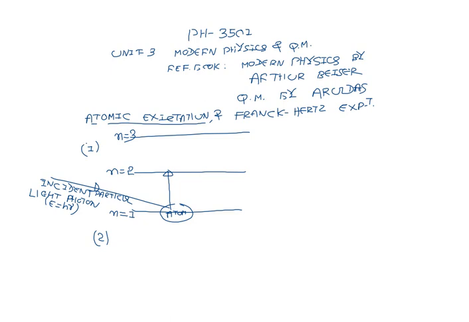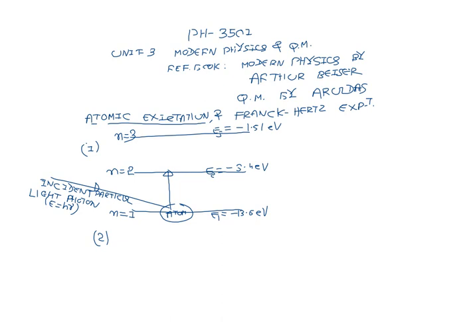Suppose I consider the hydrogen atom, with which you are very much familiar. The energy of the hydrogen atom in the ground state is minus 13.6 electron volt. The n equal to 2 level is minus 3.4 electron volt. In the level n equal to 3, the energy of the hydrogen atom is minus 1.51 electron volt. So suppose you want to excite the atom from the ground state to the first excited state, n equal to 2. How much energy is required?